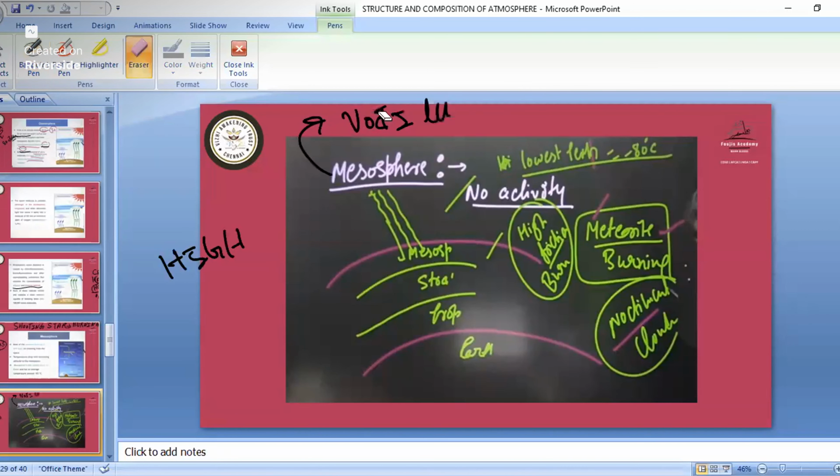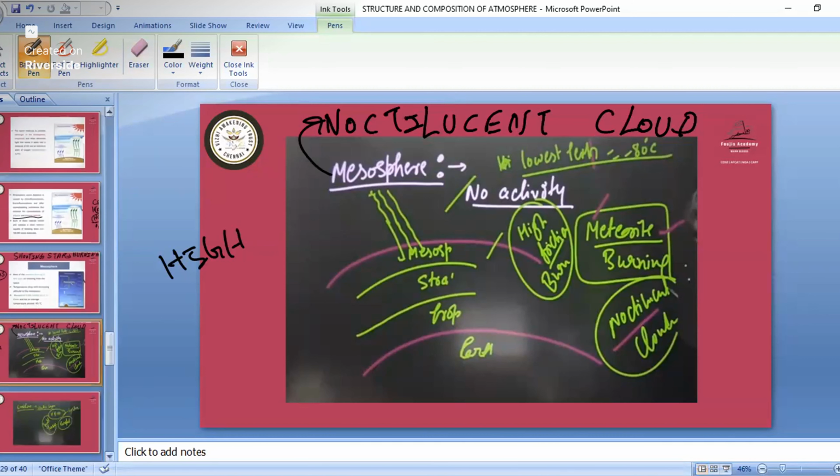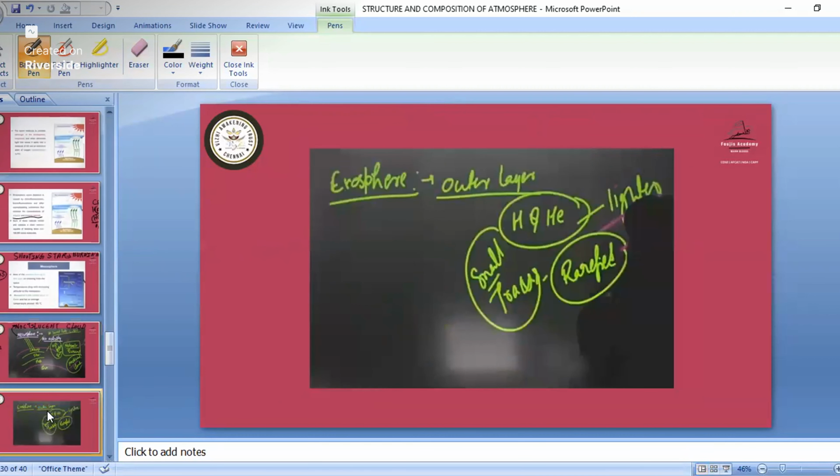In this layer we have the burning of meteorites, and also we have the presence of noctilucent cloud. So if a question comes, which cloud is present in the mesosphere, that is the noctilucent cloud. We'll see what the noctilucent cloud is in a later part.